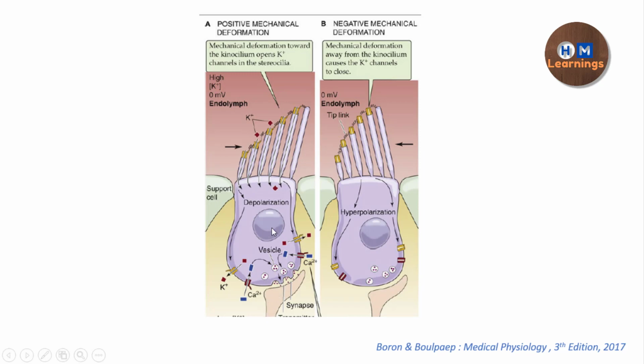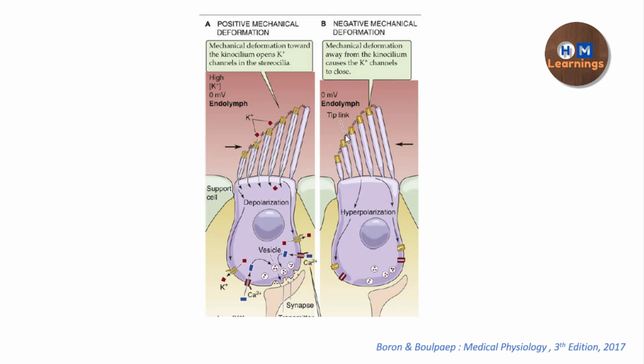So this is how the depolarization happens when the stereocilia are bending towards the tallest stereocilia. Now what happens when there is a bending away from the tallest stereocilia? In that case, because the tip links are not extended here, they actually close the channel.